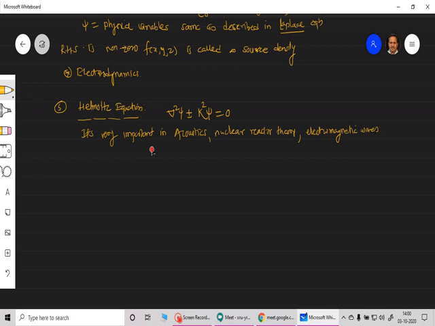Just remember, we are just listing the equations, their forms and their actual applications in physics. That is the simple part we are doing here.